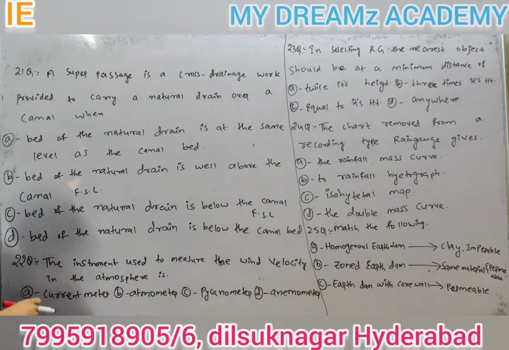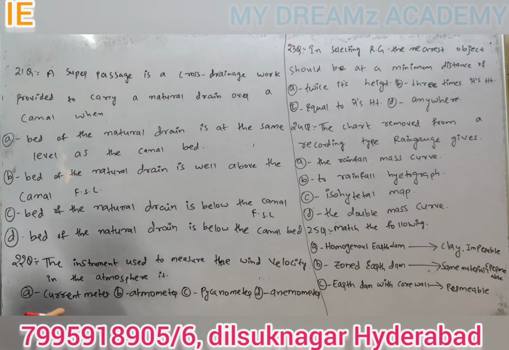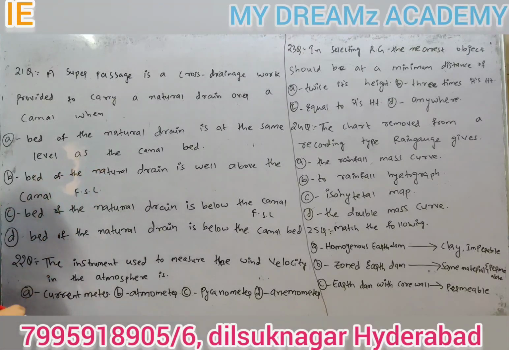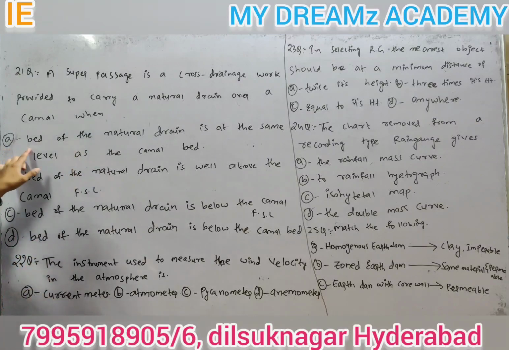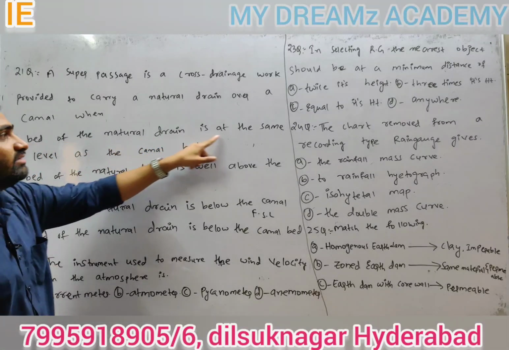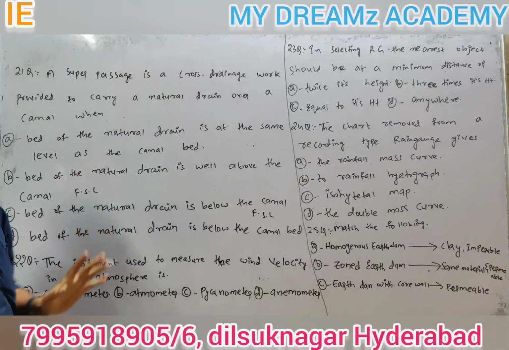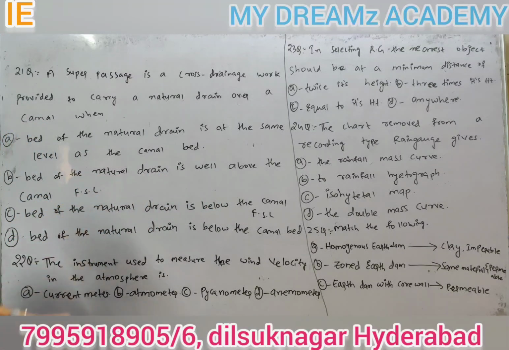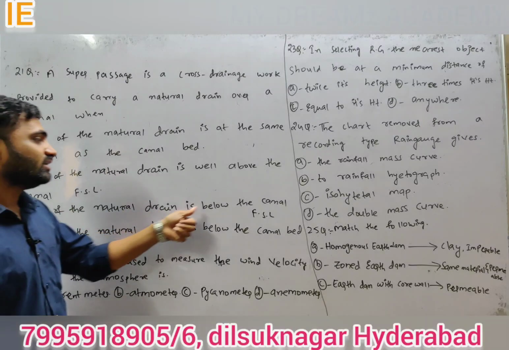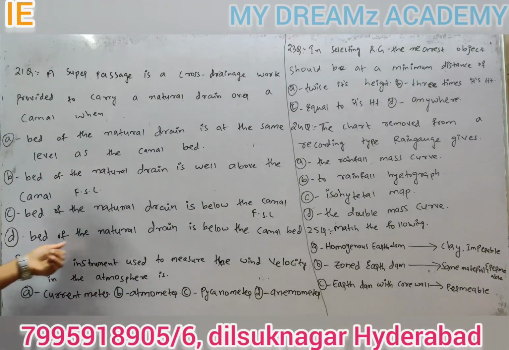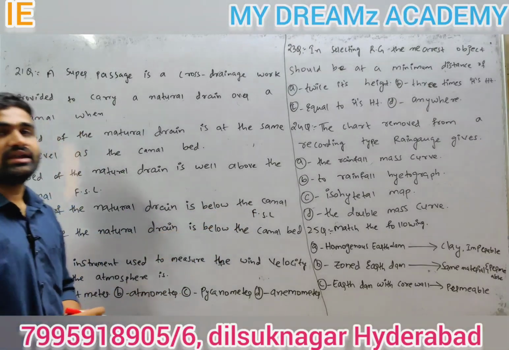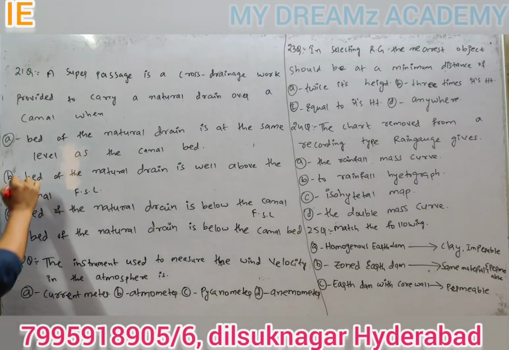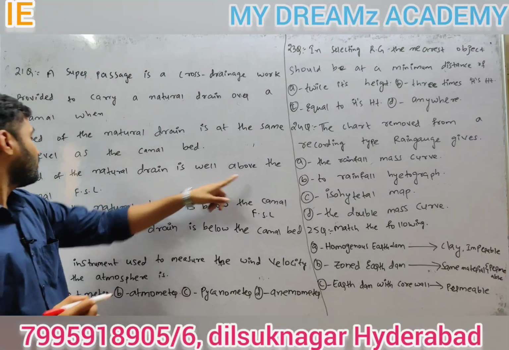A super passage is a cross drainage work provided to carry a natural drain over a canal when: A, bed of natural drain is at same level as the canal bed; B, bed of natural drain is well above the canal FSL; C, bed of natural drain is below the canal FSL; D, bed of natural drain is below the canal bed. The answer is bed of natural drain well above the canal FSL.